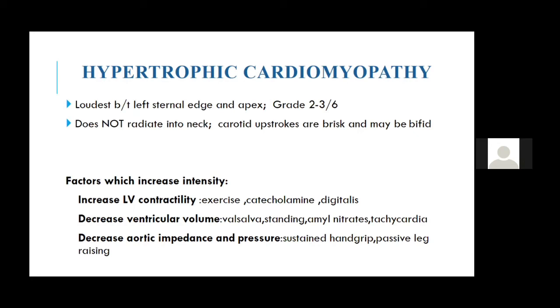In hypertrophic cardiomyopathy, on standing, the LV volume and dimension come down. As the LV size decreases, the systolic anterior motion or the dynamic LVOTO becomes more prominent. That is why you get an increased gradient and a higher intensity of the murmur on standing. A similar thing happens with Valsalva. On Valsalva, the LV cardiac output decreases, and that is why the AS murmur decreases. Whereas in HCM, because cardiac output decreases and LV cavity decreases, you get more dynamic LVOTO, which causes the increased gradient and increased intensity of the murmur.